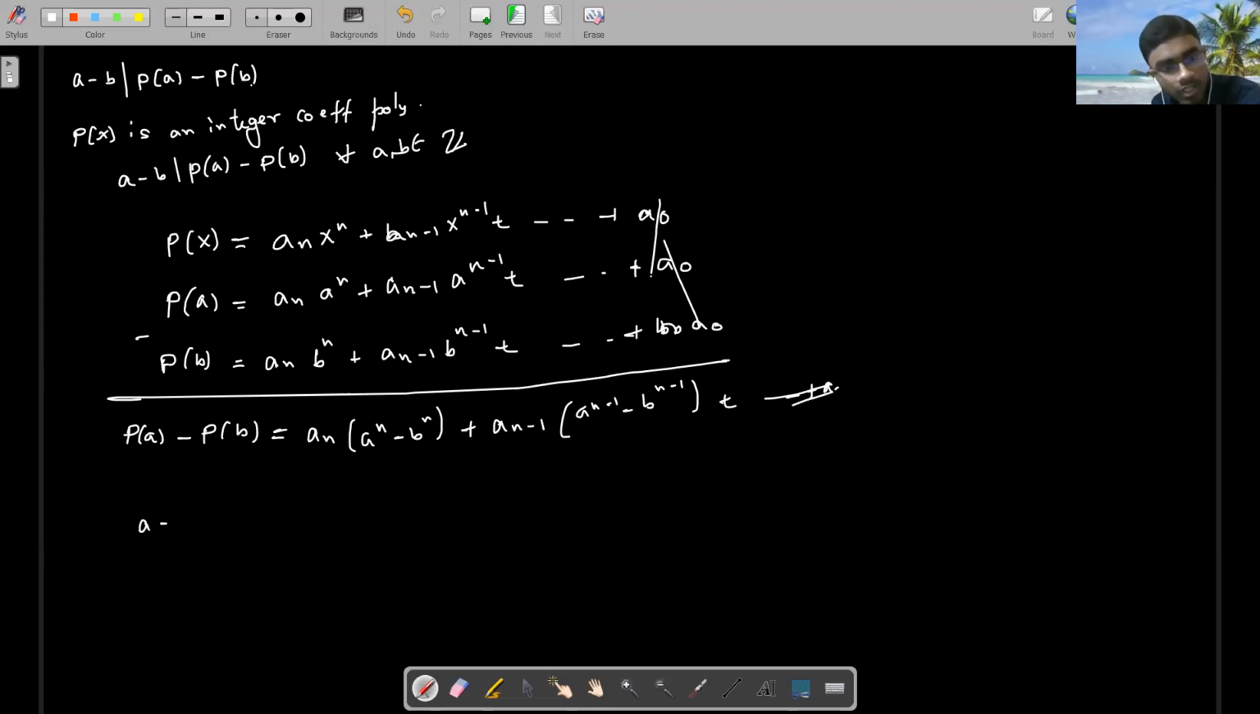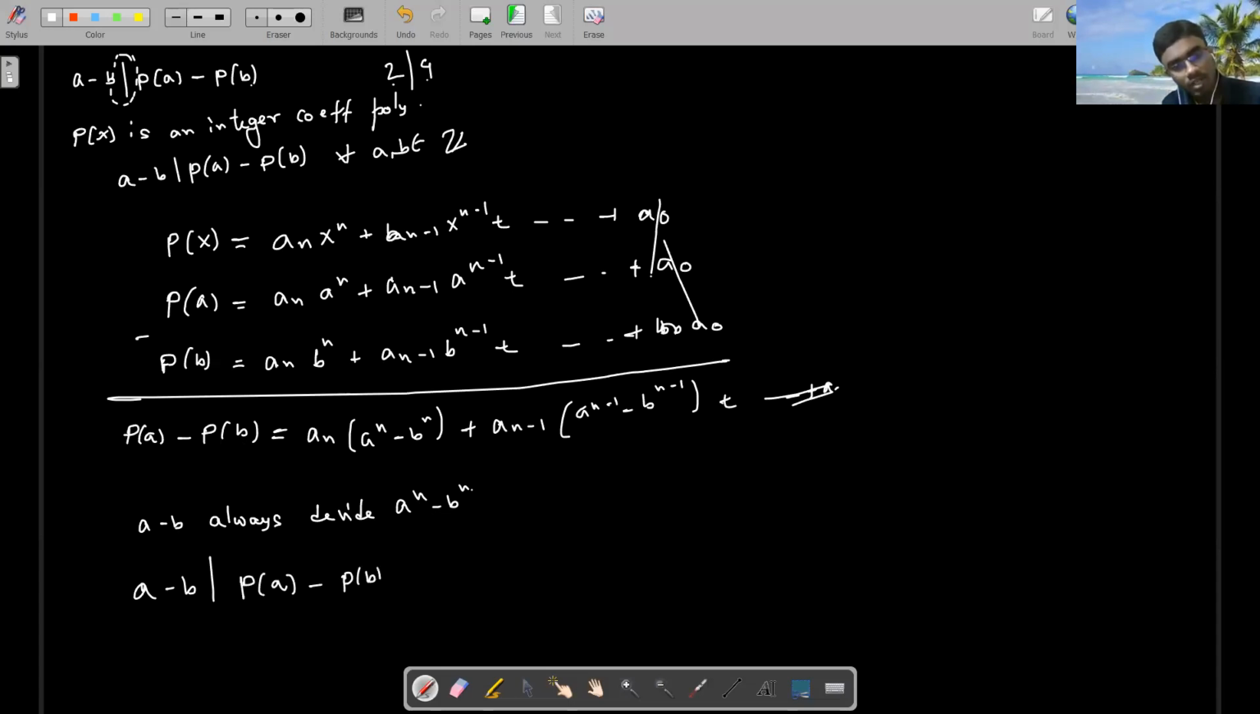Now I think you know that a minus b always divides a to the power n minus b to the power n. Oh, by the way, for those who don't know number theory, this sign means divides. 4 is divisible by 2; we write this way: 2 divides 4. Using that condition, what can I say? That a minus b divides p of a minus p of b, or it can be stated that p of a minus p of b is always divisible by a minus b, right?